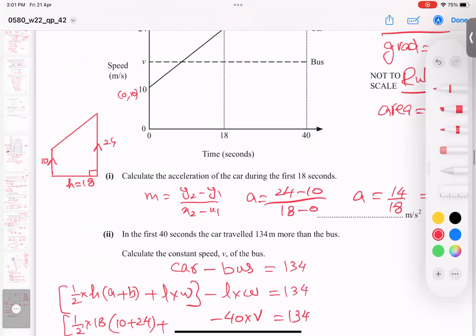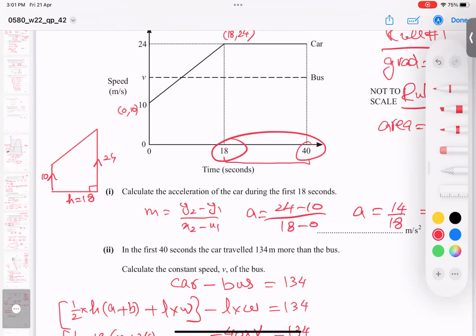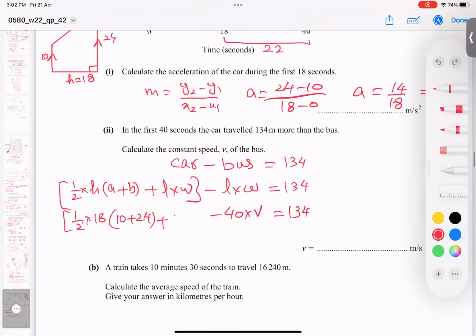Now I'm looking at the rectangle of the car. And this gap is how much? 40 minus 18, it is 22. And this is how much? This equals 24 minus 0, it means 24. So 24 times 22 is the rectangle area.